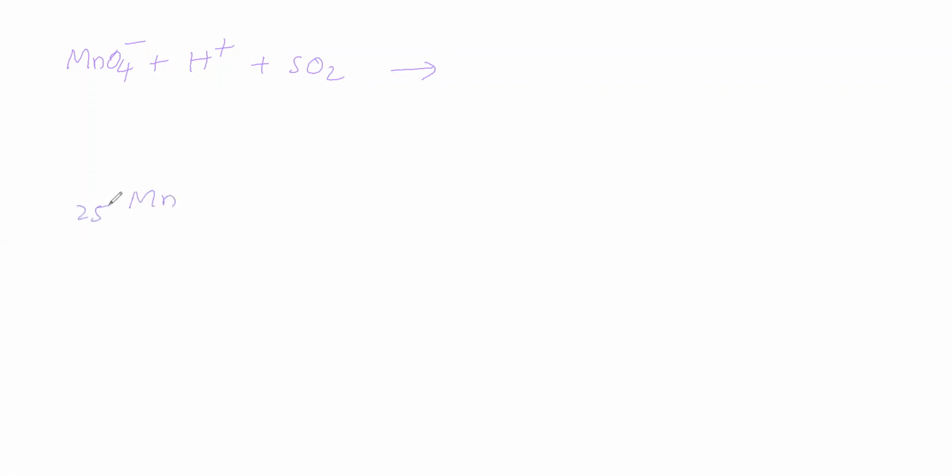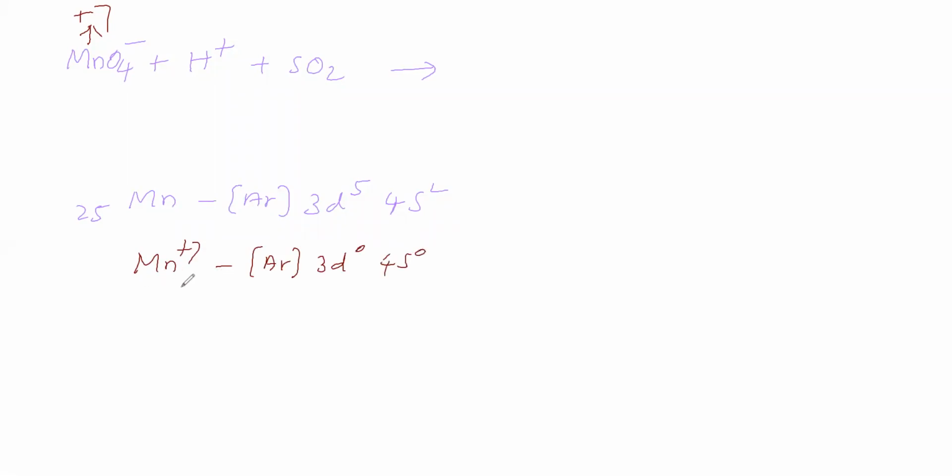Manganese atomic number 25. Its electronic configuration is argon 3d5 4s2. Here manganese has +7 oxidation number. Manganese +7 has electronic configuration argon 3d0 4s0.